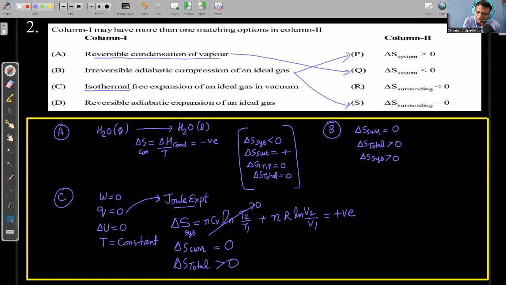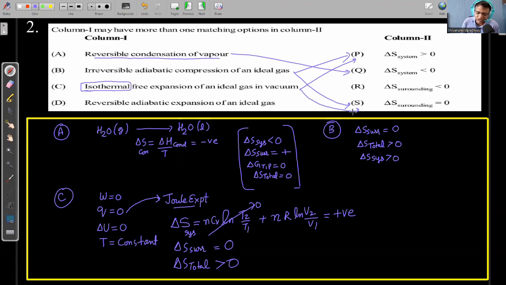Even if they had not mentioned the word isothermal, because in Mains and Advanced they have asked this question many times, NCERT mentions that free expansion is an isothermal as well as adiabatic process. Okay, it is an isothermal irreversible, adiabatic irreversible process. So from here I can say that entropy of the system is going to increase and there is no change in entropy of the surrounding.